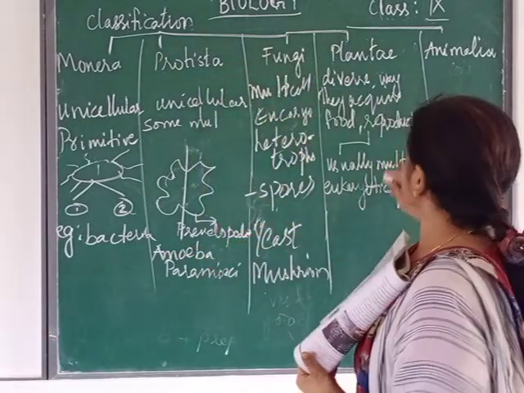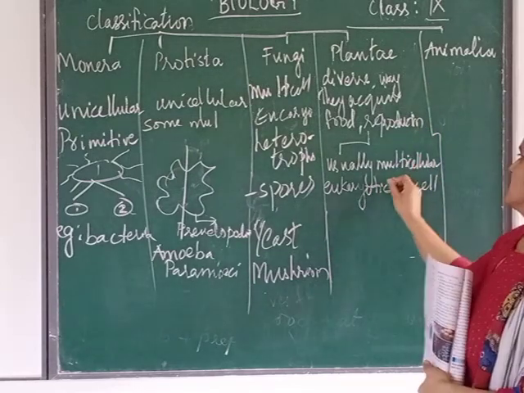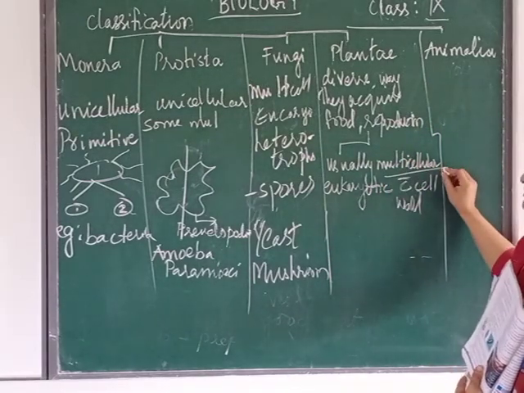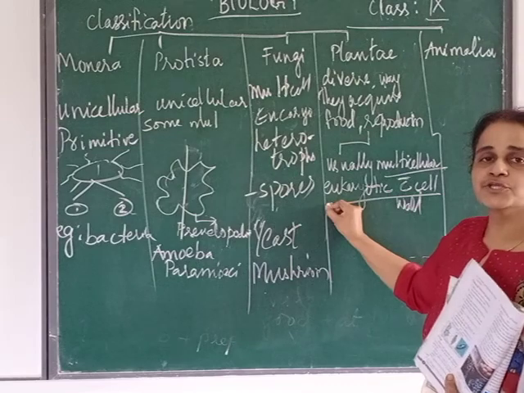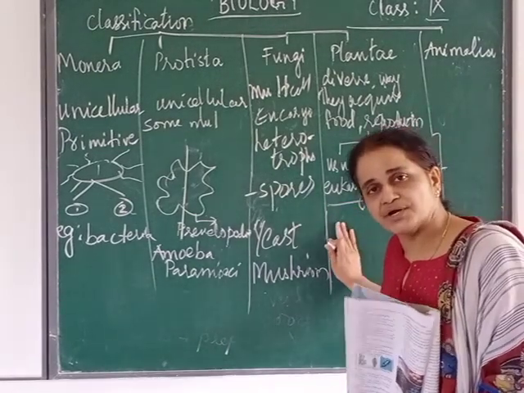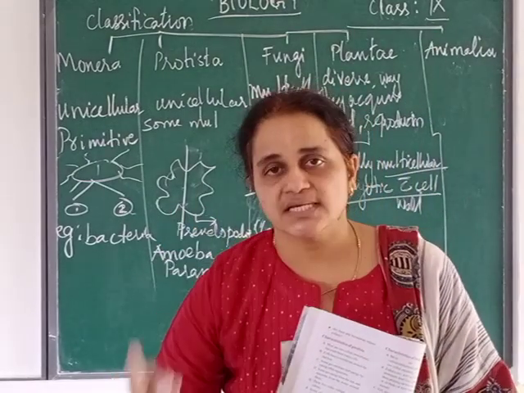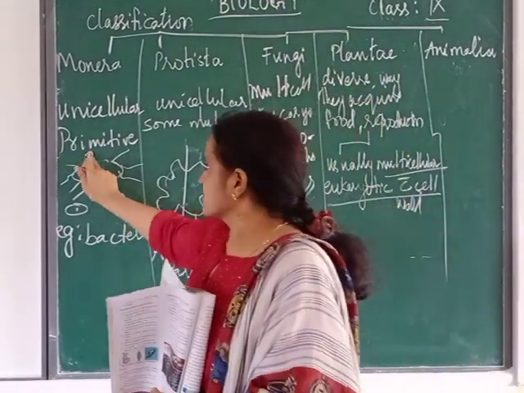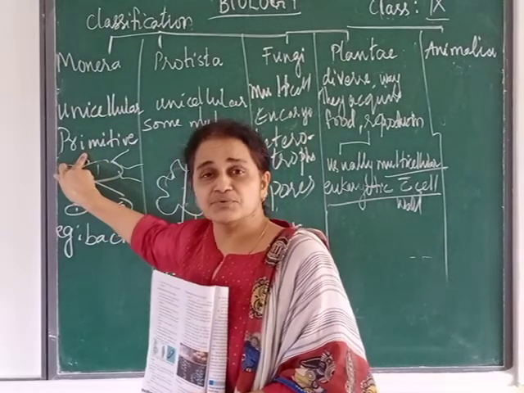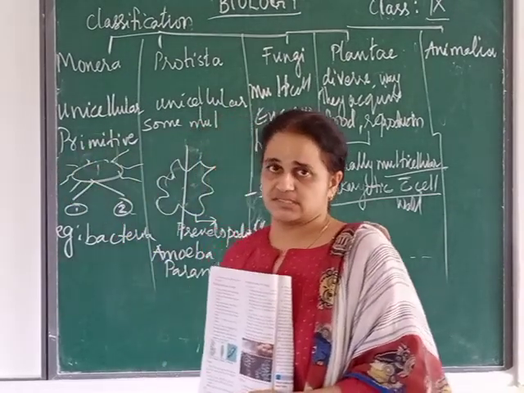So remember, here in Plantae, they are not single cell, they are multicellular, and they are eukaryotic. Now don't forget, when I say eukaryotic, they have a membrane-bound nucleus. When it was prokaryotic, it was primitive, that means there is no membrane around the nucleus.